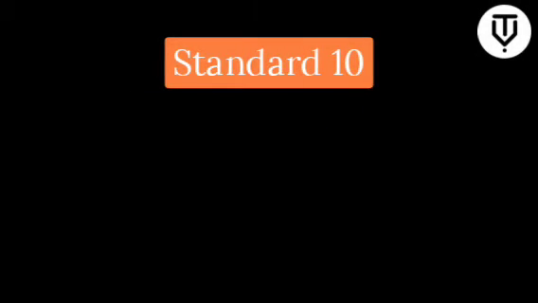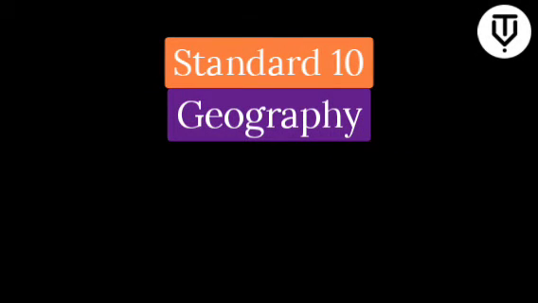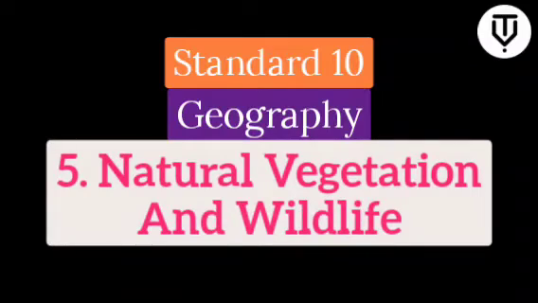Everyone, please be on page number 32 of your geography textbooks, chapter number 5, Natural Vegetation and Wildlife. Here we will be knowing about what vegetation, what plants, herbs, trees grow in nature, and what are the types of animals present in nature depending on the geographic locations. Why are they important in nature, and why is a particular place famous for a particular thing?